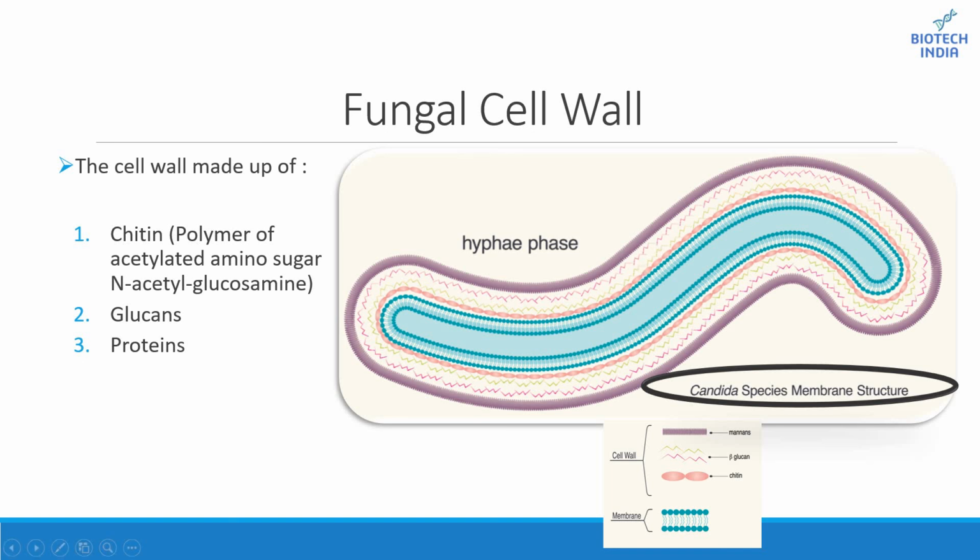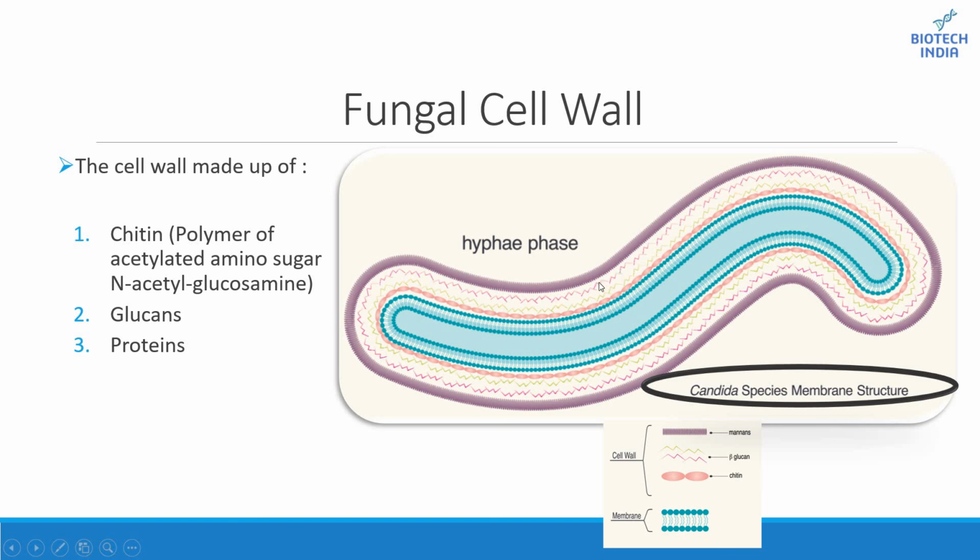Most of the structural proteins found on the cell wall are glycosylated and contain mannose. Thus, these proteins are also called mannans. I have taken an example of a fungal cell here. These are the mannans, or proteins. Then this is the glucan chains, and this is a chitin membrane. Basically, glucan and chitin compose the primary cell wall. Proteins compose the secondary cell wall.